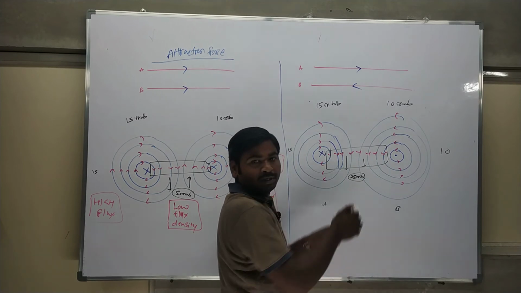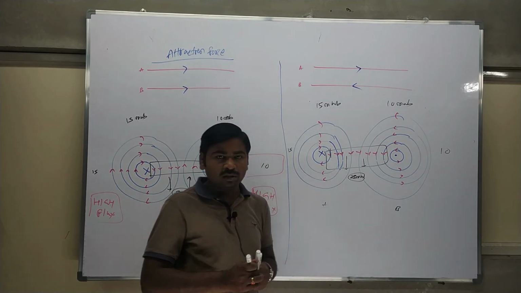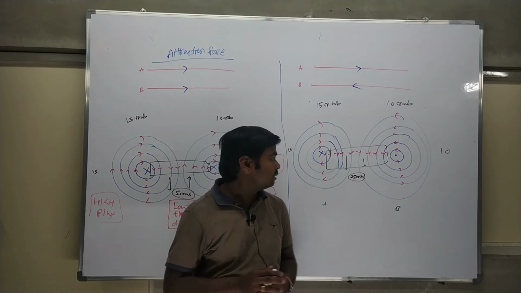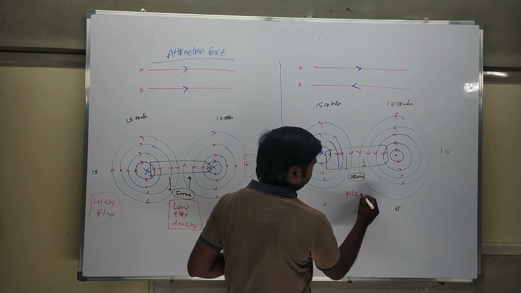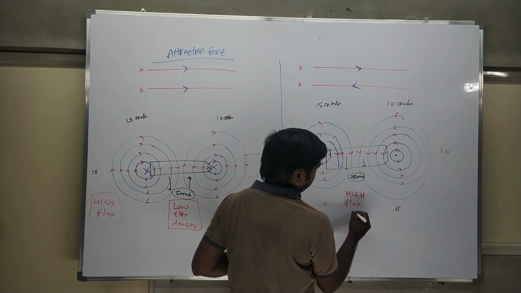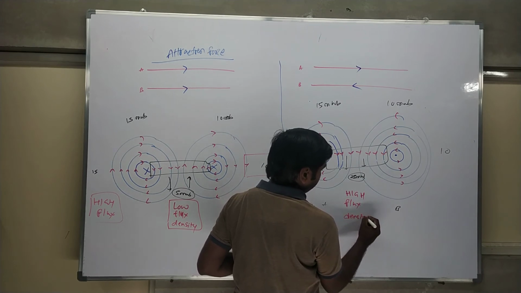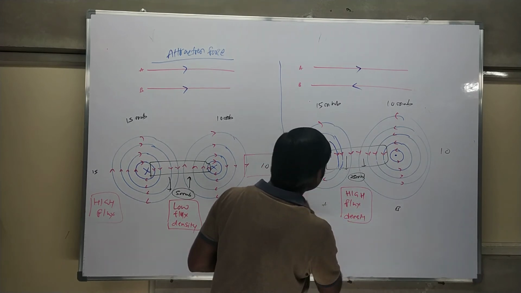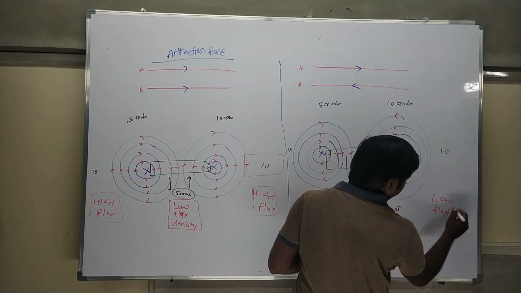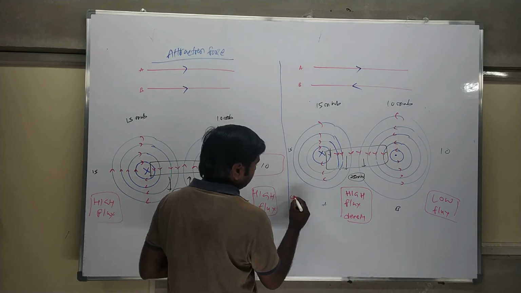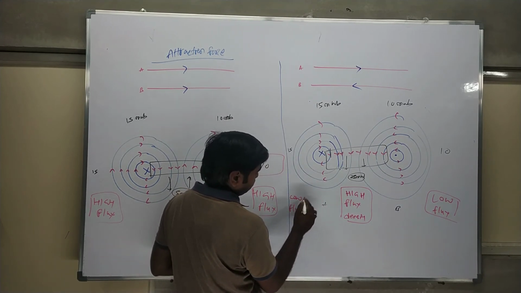It means it is a high flux density area. You need to assume this is a high flux density area. So you can write it, it's very simple. Compared to this, the sides will be low flux density areas. This is low flux, here also low flux.